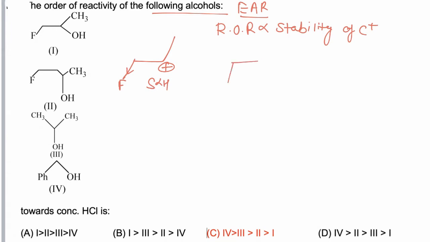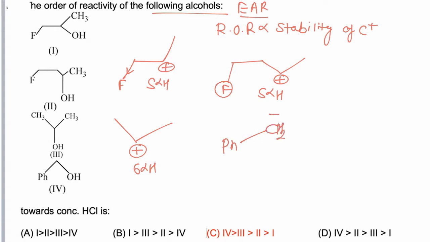In the second case, the carbocation formed has 5 alpha hydrogens along with -I effect, but in this case the inductive effect of fluorine is comparatively less. Now if we take example third, this molecule has a total of 6 alpha hydrogens, and in the fourth case, this has resonance. So the fourth is most stable due to resonance, then 3.